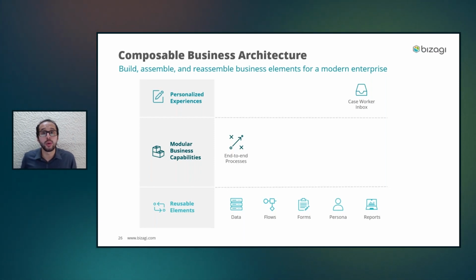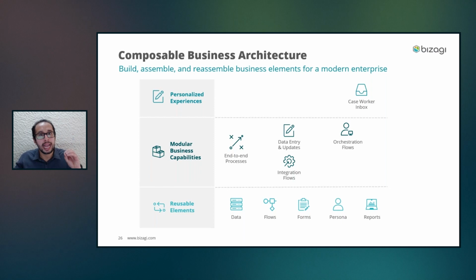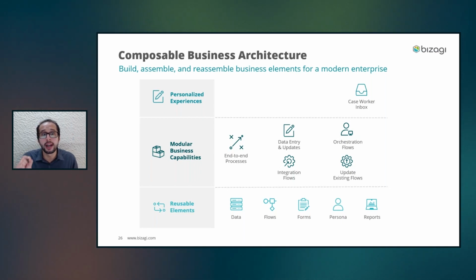So it means that with the same elements, now we will be able to easily create modular business capabilities to just have data entry and updates, or to have integration flows where it is required to connect to external systems, or to have orchestration flows where bots, people, and data are connected in a single place, or finally, to actually update existing flows. And all these new modular business capabilities will give us the option to offer and provide a better personalized experience.